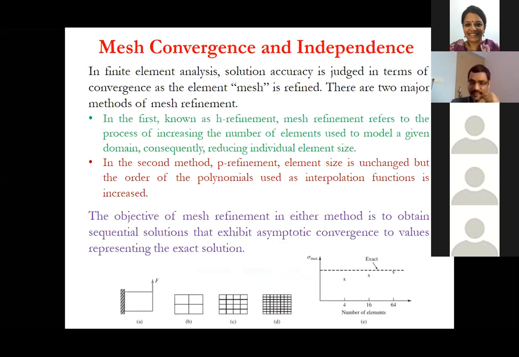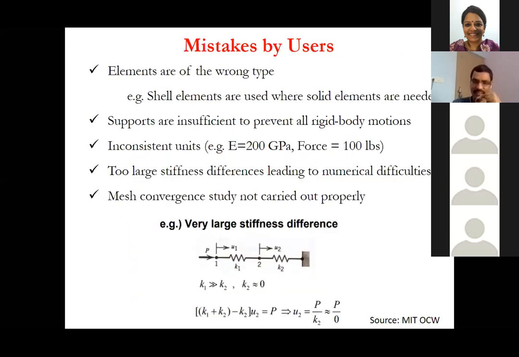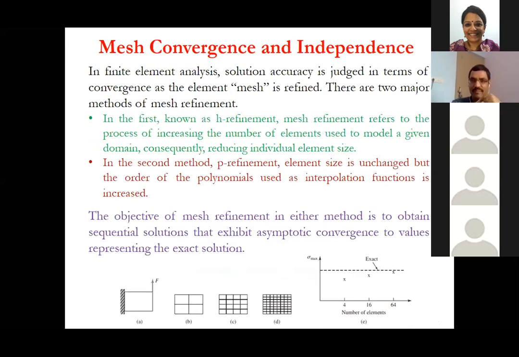So as we said that it is approximate and mistakes by users can be fatal, then we are saying mesh convergence was not carried out properly. So let me just talk about what we mean by mesh convergence. So what you do is that, say if you have